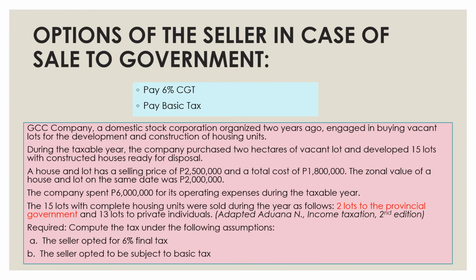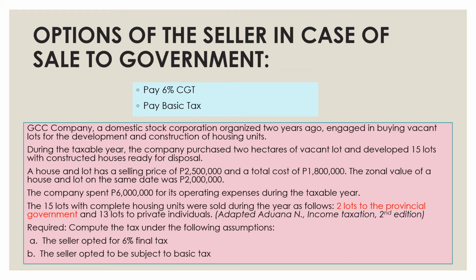Okay, how about for the government? Because the seller has the option. On their sale in the government, they have an option to pay the 6% capital gain tax or just pay the basic tax. So it depends whether the company can minimize their tax. So it's part of tax avoidance.